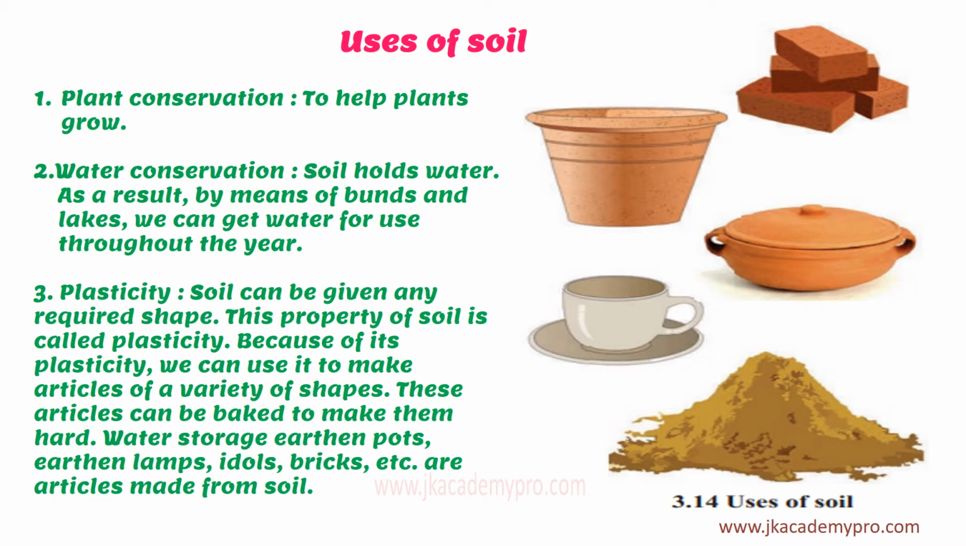And the third is plasticity. That is, soil can be given any required shape. We can make various products with the help of soil. So, this property of soil is called plasticity. Because of this plasticity, we can use it to make articles of a variety of shapes. These articles can be baked to make them hard. Water storage earthen pots, earthen lamps, idols, bricks, etc. are articles made from soil.